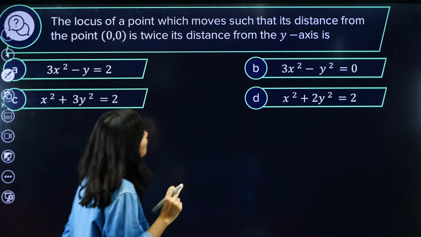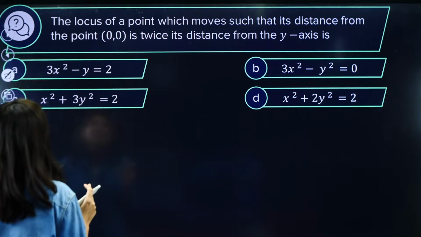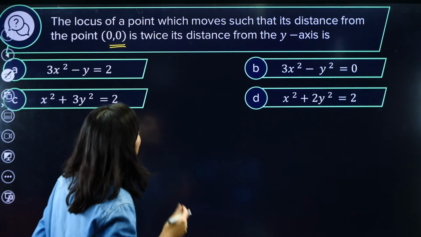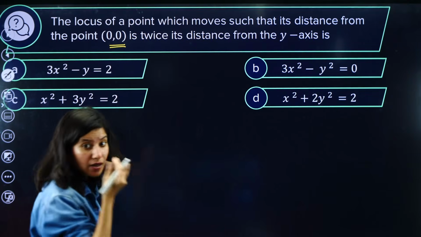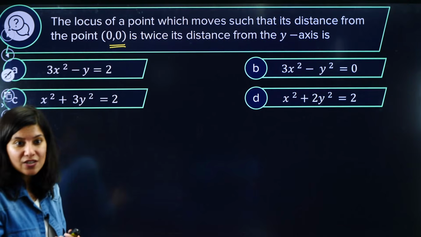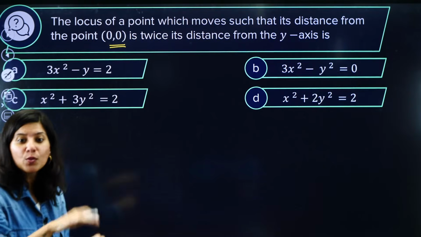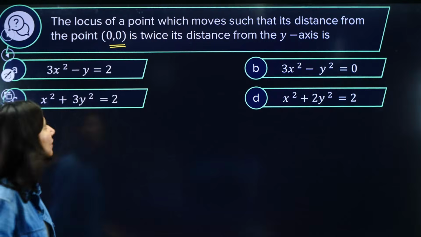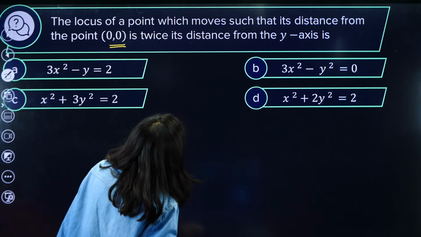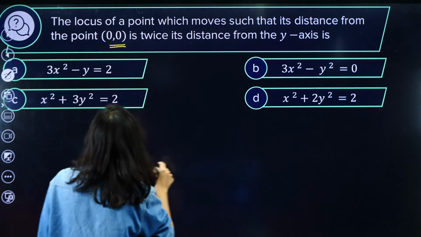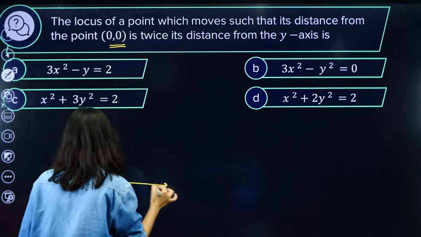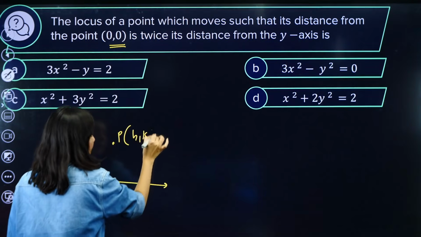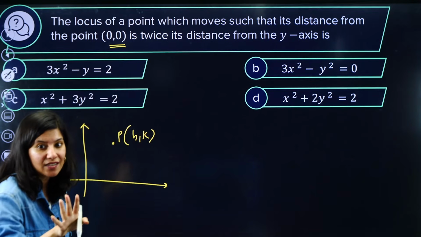Locus of a point which moves such that its distance from (0, 0) is twice the distance from the y-axis. Acha. So again, the geometrical condition is there. First of all, we have to plot the geometry, then translate it to an algebraic equation. That's it. Locus of a point. So there is a point whose distance from origin. Okay, so there is a point P(h, k). Step number 1, (h, k) taken.